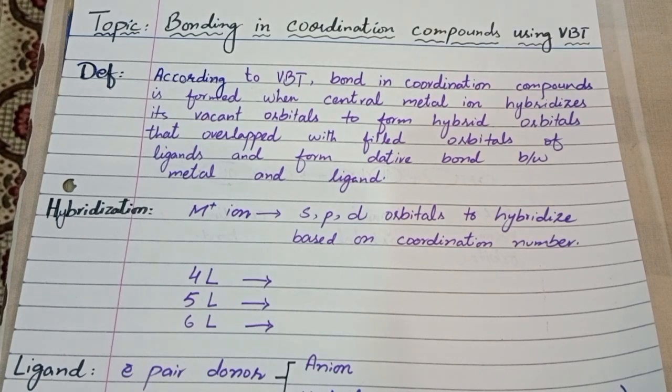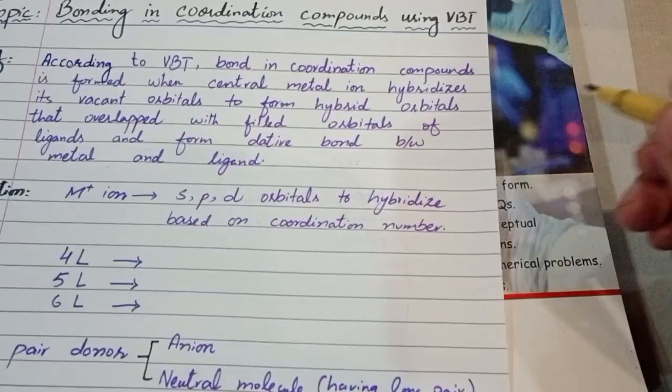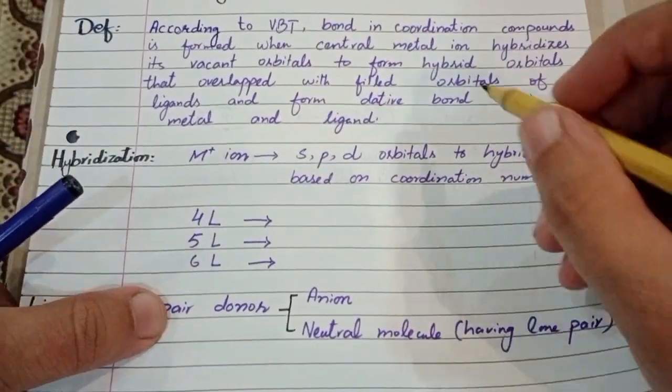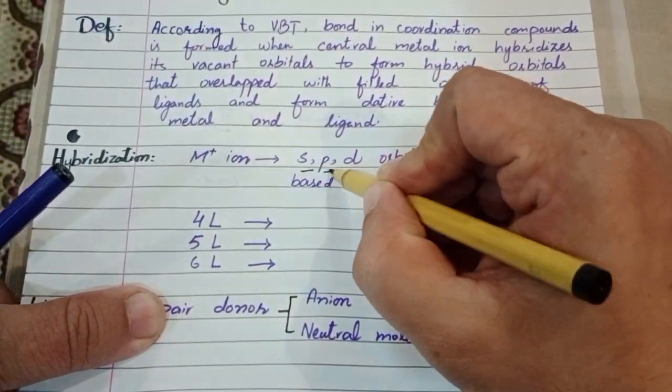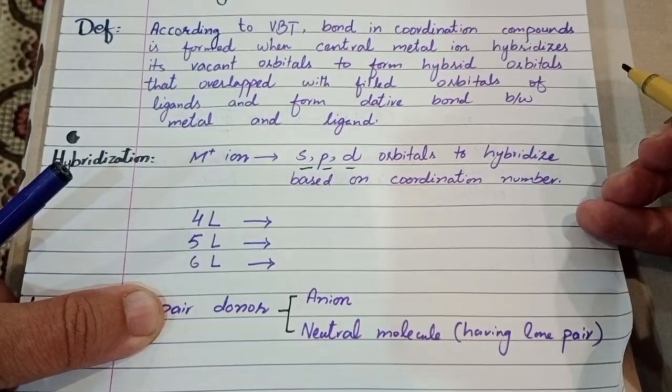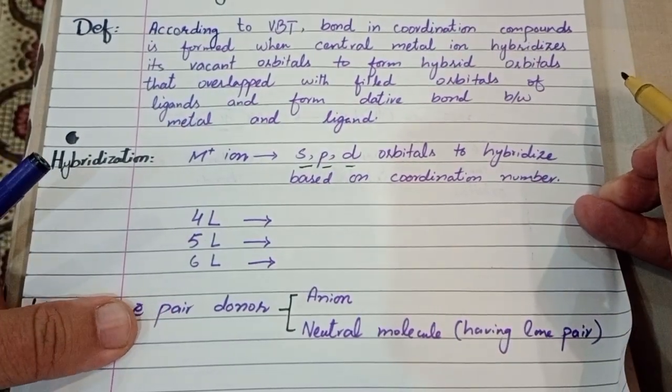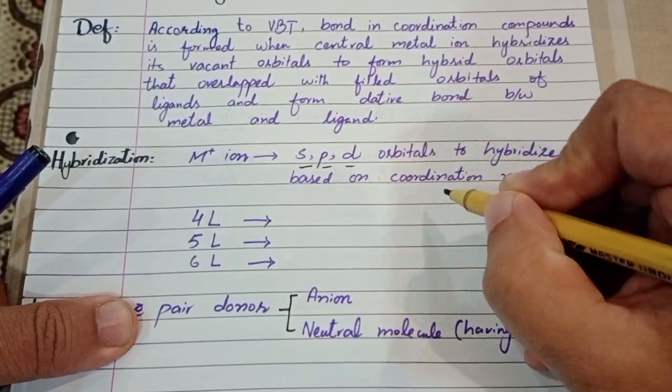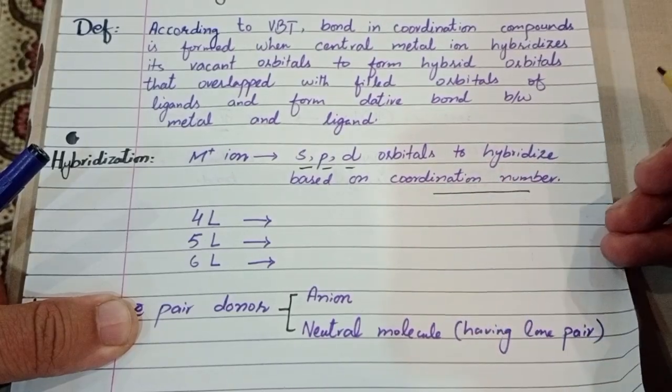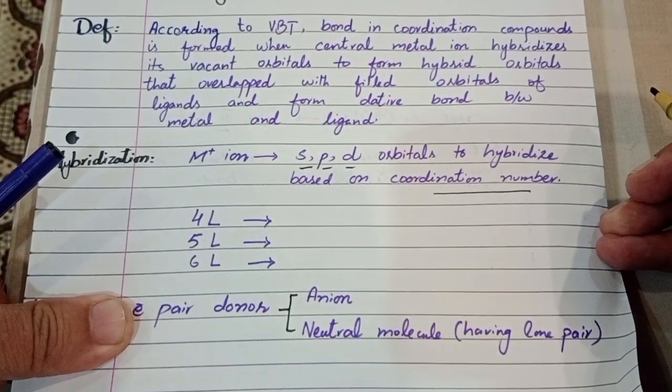For example, in coordination compounds, the central metal ion involved in bonding with ligand molecules contains s, p, and d orbitals. These s, p, and d orbitals are involved in hybridization to form the coordination compound, and this hybridization basically depends upon the coordination number of the compound.